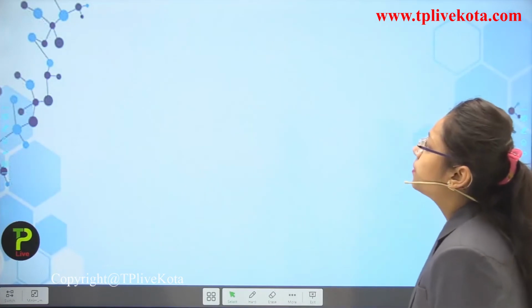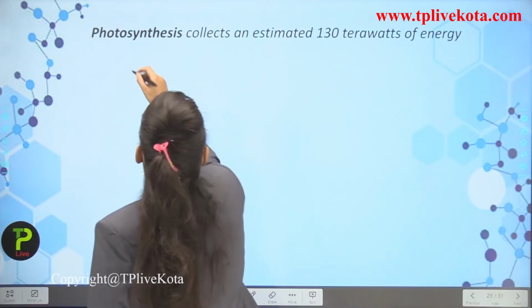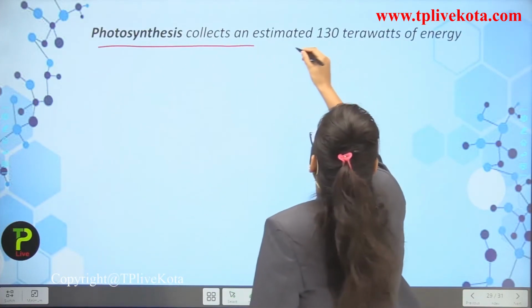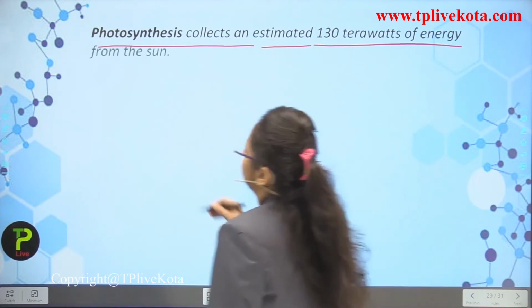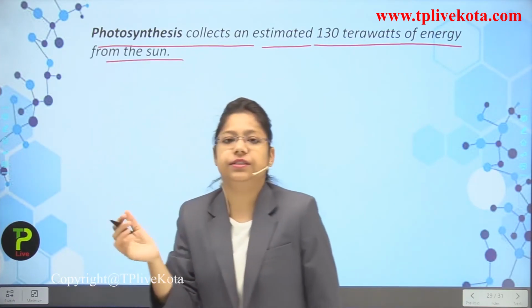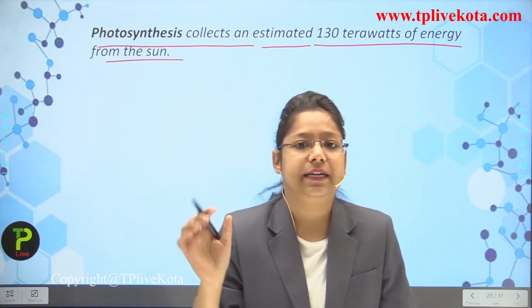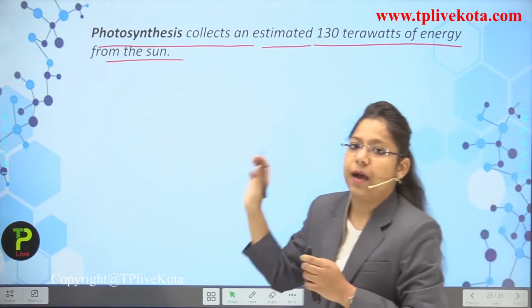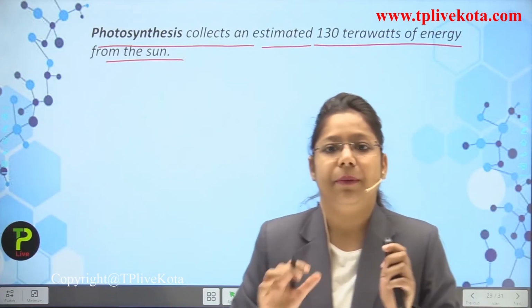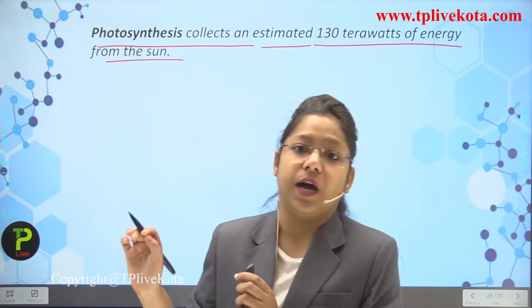Okay students, next important fact, photosynthesis collects an estimated 130 terawatts of energy from the sun. So it is just an estimation of the amount of solar energy which has to be collected by the photosynthesis process through a plant.